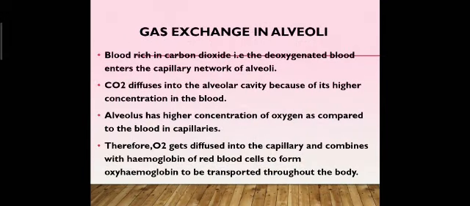Now, what happens in gas exchange in alveoli? Blood rich in carbon dioxide, that is the deoxygenated blood, enters the capillary network of alveoli. Carbon dioxide diffuses into the alveolar cavity because of its higher concentration in the blood. Alveolus has a higher concentration of oxygen as compared to the blood in capillaries. Therefore, oxygen diffuses into the capillaries and combines with hemoglobin of red blood cells to form oxygenated blood or oxyhemoglobin to be transported throughout the body.